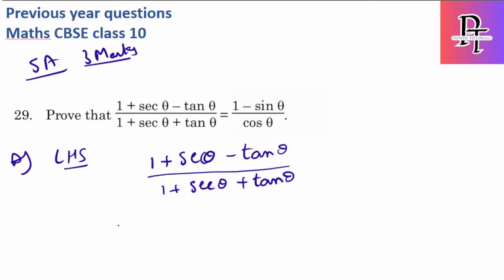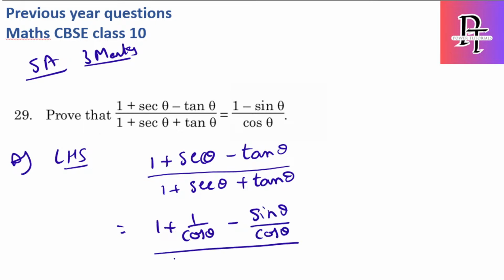So what is secant in terms of cos? It becomes 1 plus 1 by cos minus sin theta by cos theta, by 1 plus 1 by cos plus sin theta by cos theta.